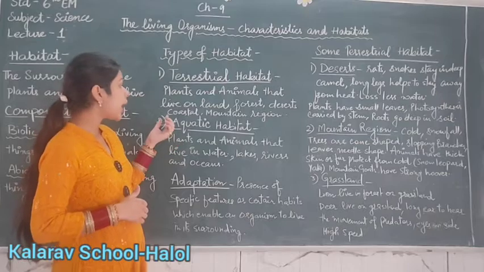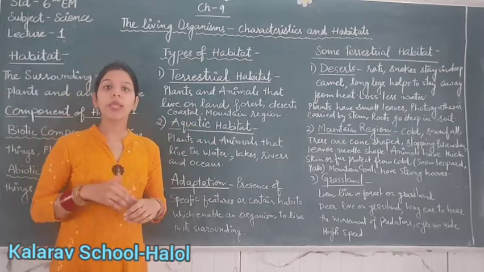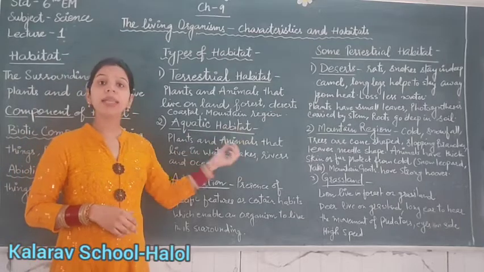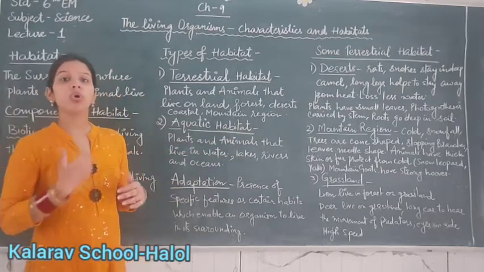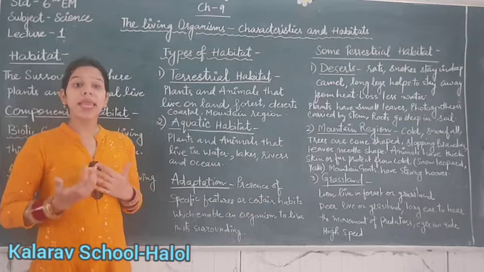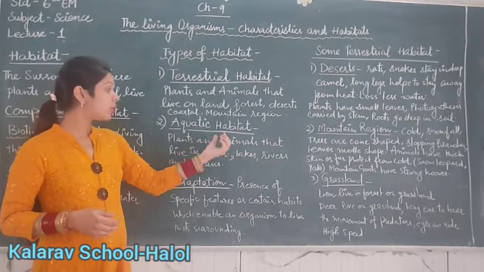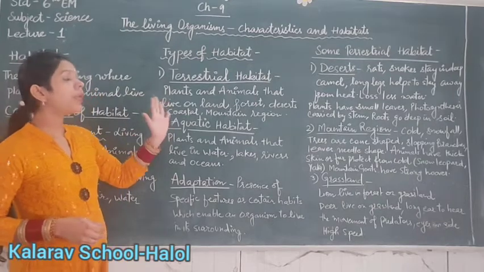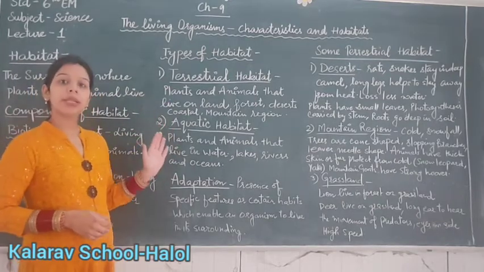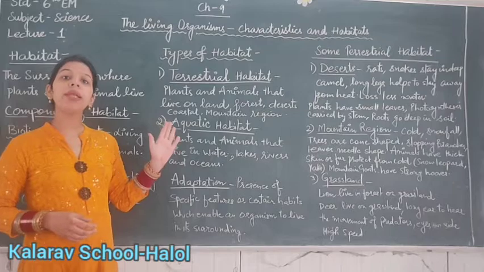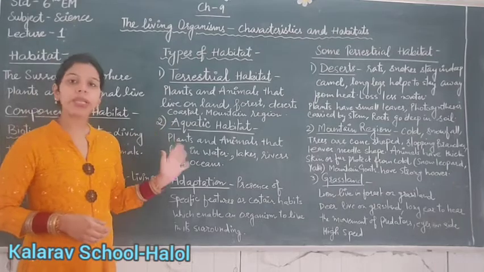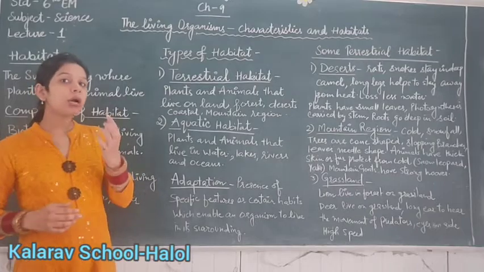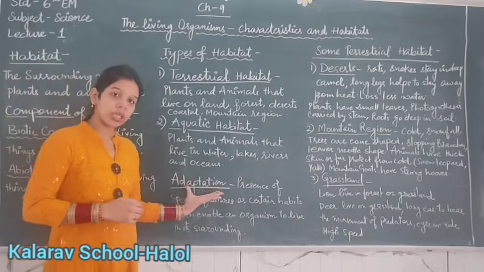Next is aquatic habitat. Aquatic habitat means where plants and animals live in water. The water means lakes, ponds, rivers and oceans. In this way the habitat is divided into two categories: terrestrial habitat and aquatic habitat. To understand habitat, the next term is adaptation.